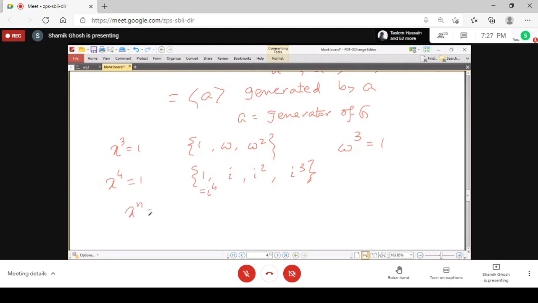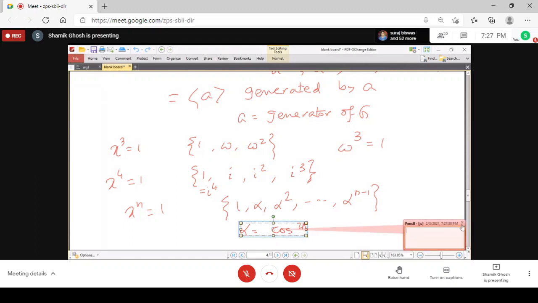And in the general formula, as you told me just now, it is true that if alpha is a primitive root, then all the n roots of this equation are of this form, where alpha equals cos 2 pi by n plus i sine 2 pi by n.